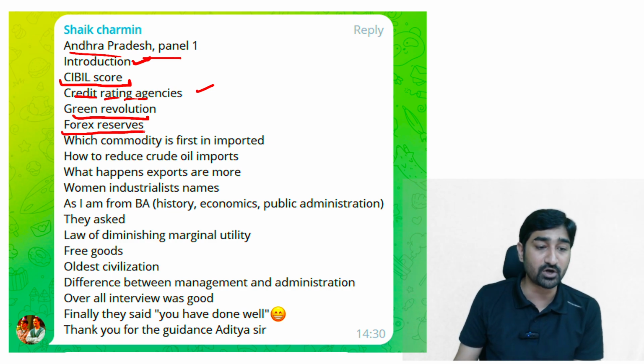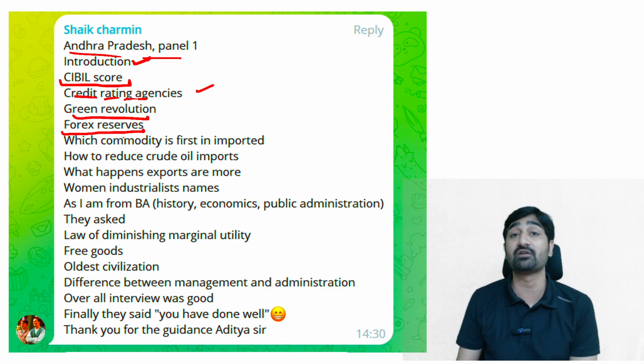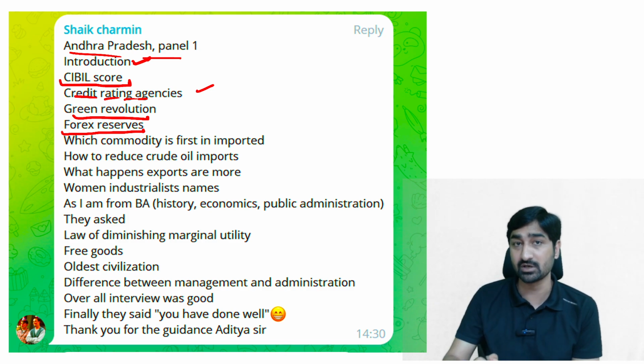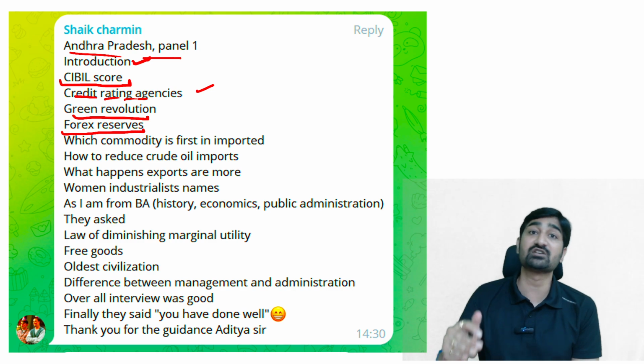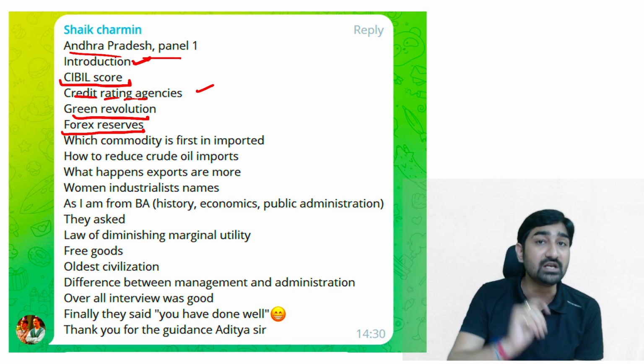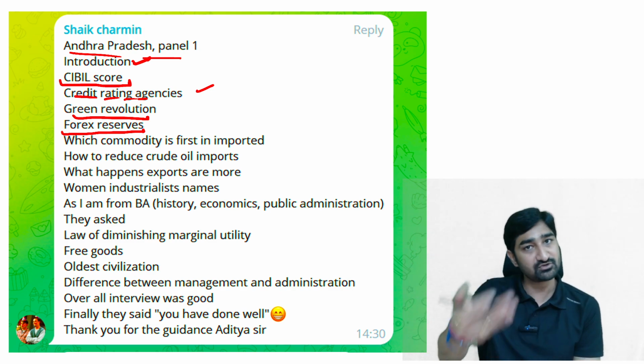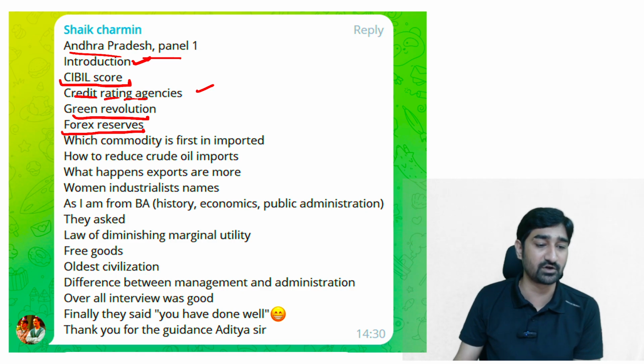What is the meaning of forex reserve? Reserve Bank of India maintains the forex reserve for the stability of our nation. Recently it was in the news, India's forex reserve crosses 700 billion. So that was in recent news also. So this year also you can expect a question regarding forex reserve.